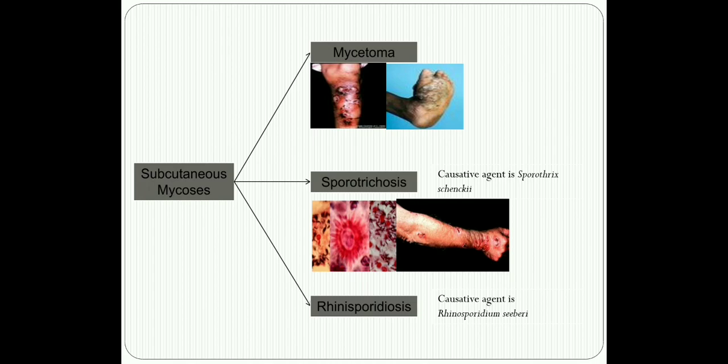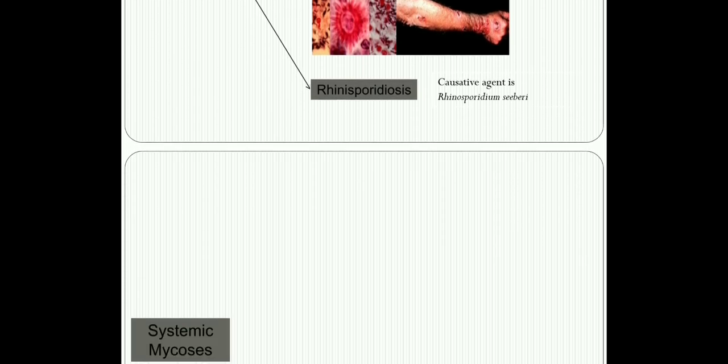It might be a small pinprick, a small thorn prick, or a small laceration or abrasion that you might have developed. This will progress to form a subcutaneous fungal infection. So there will always be a history of a small trivial trauma in all these patients. That is the hallmark of subcutaneous fungal infections.